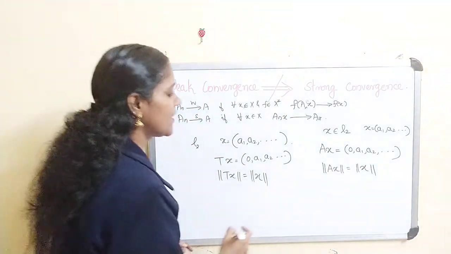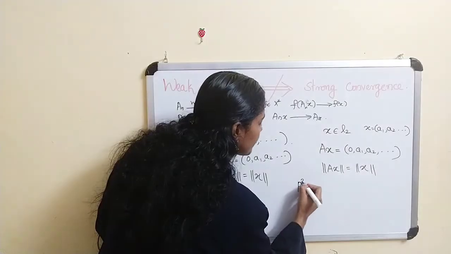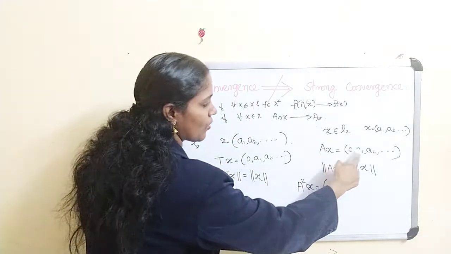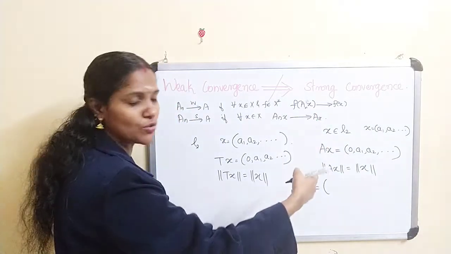Now what about A squared x? A squared means A repeated 2 times.